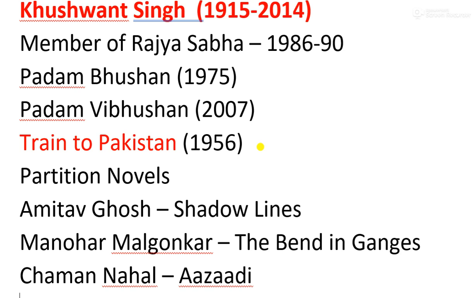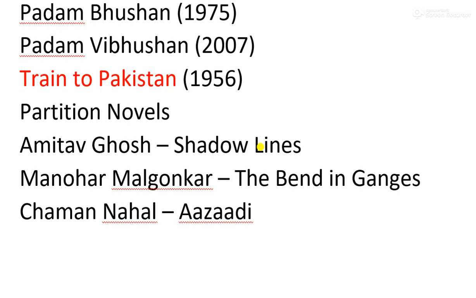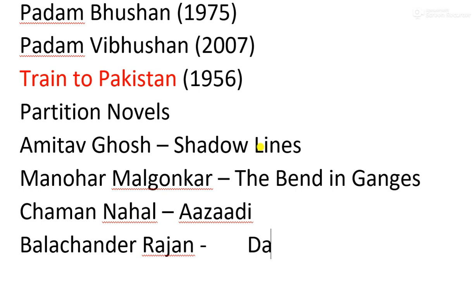And then we have one more. In the previous video, we discussed Balachandra Rajan, and he has written a work, Dark Dancer.